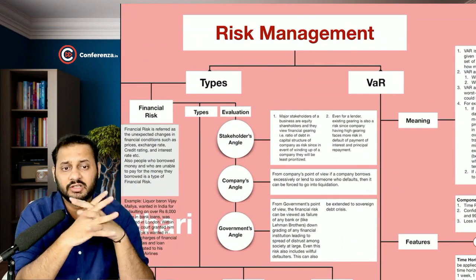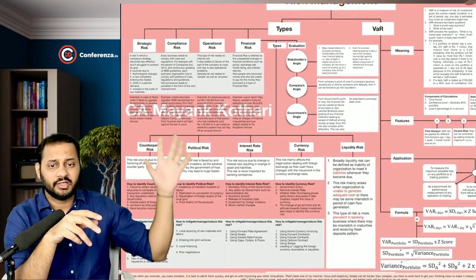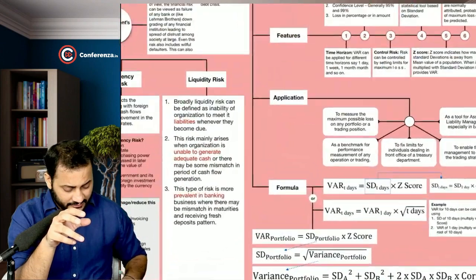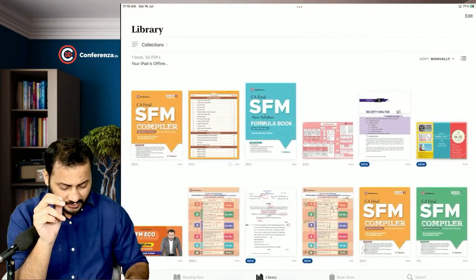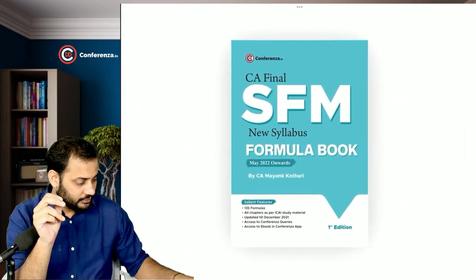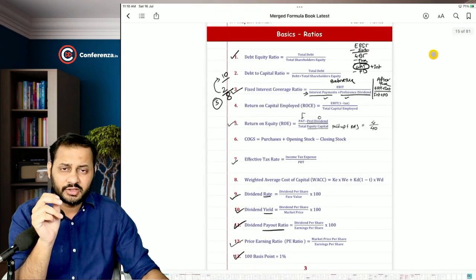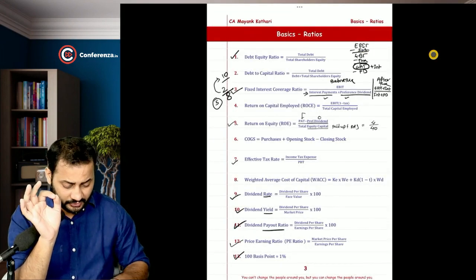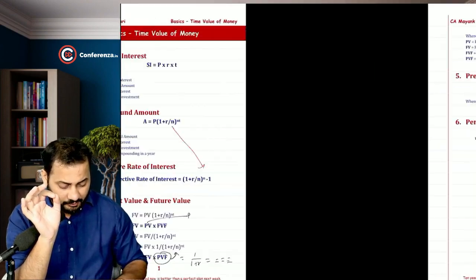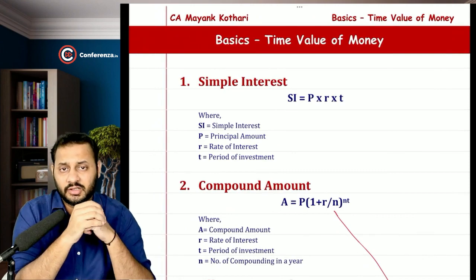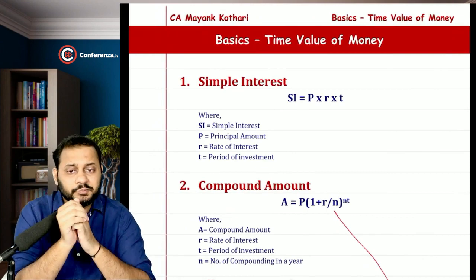This is all theory you have to cover, and these were the formulas. Let me just go through the formula book, I think that will be very convenient for us. Please make sure that for the theory, charts are also important, so you will be very happy to revise one chart every day at least.